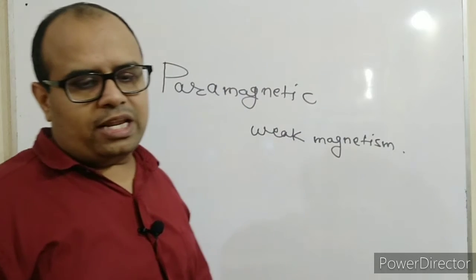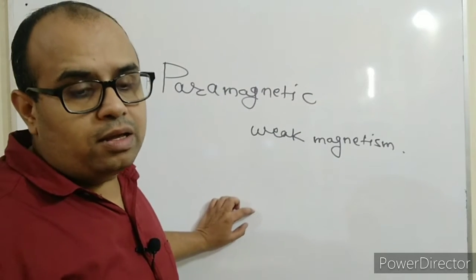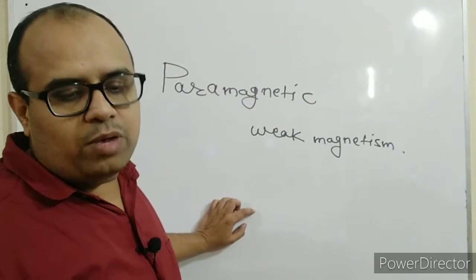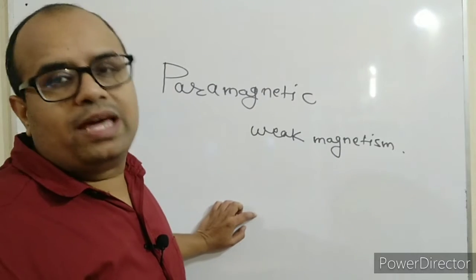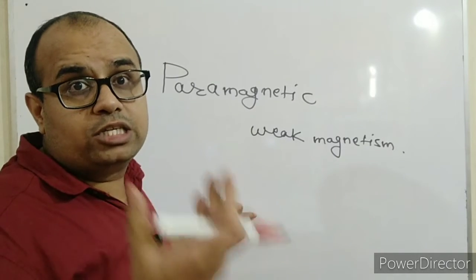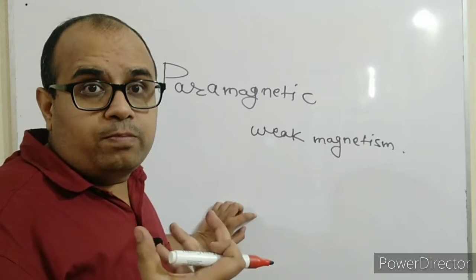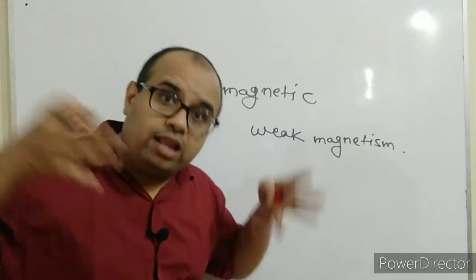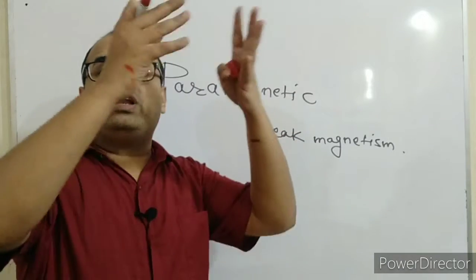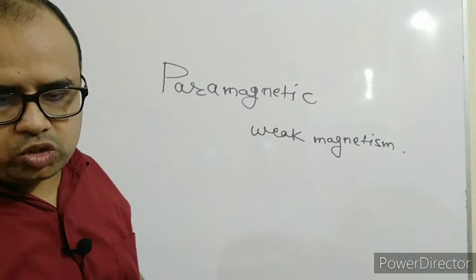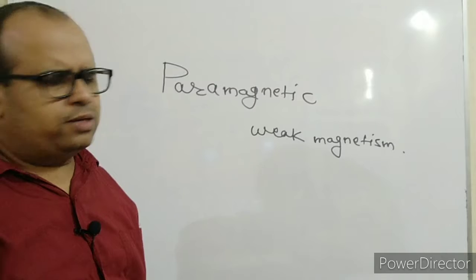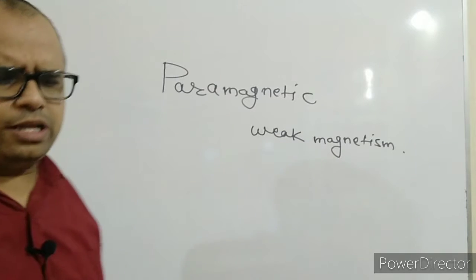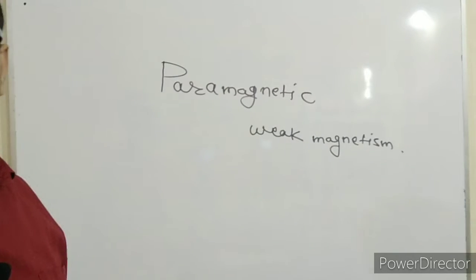So such materials are paramagnetic materials. If we keep them in a magnetic field, definitely these materials will get attracted towards the magnetic field, and they will allow magnetic field lines to pass through them. This is the characteristic of these types of materials.